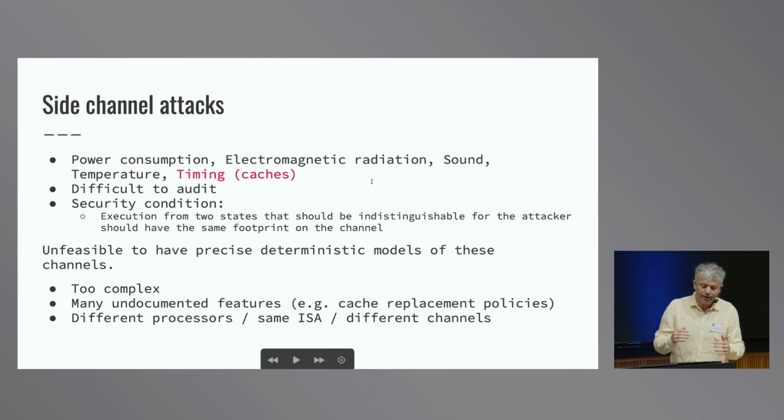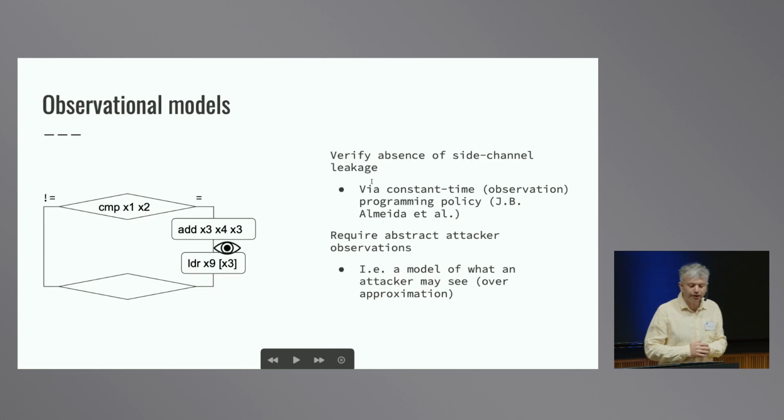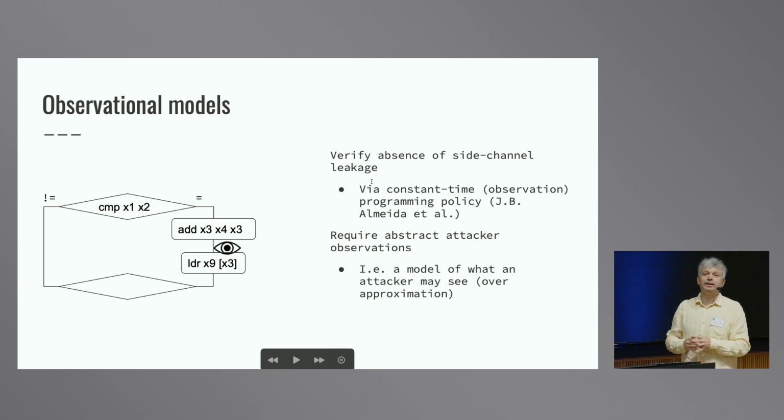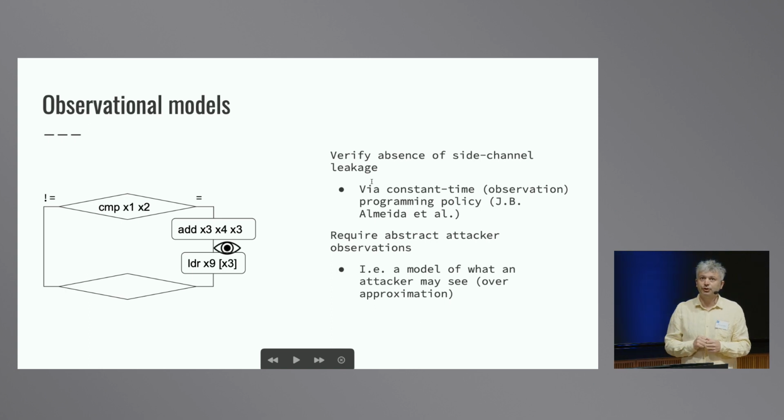Okay? So we need some models that abstract from the actual details of the processor and the cache, but still allow us to verify resilience against a side channel attack. And these models are called observational models. So the idea is that we take the instruction set architecture, basically the behavior of the processor, and we extend this instruction set architecture with a leakage function, something that says for each instruction what this instruction may leak about the execution of the software.